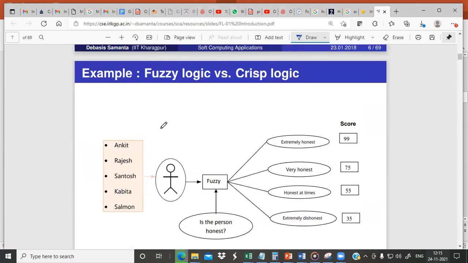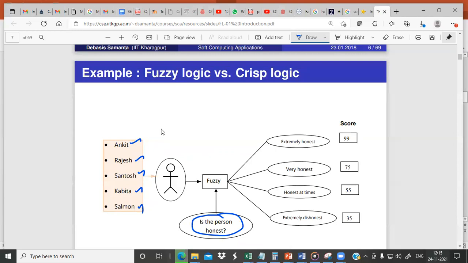So here is an example. Say we want to know whether a person is honest or not, right? These are the persons: Ankit, Rajesh, Santosh, Kabita, and Solomon. So how do we check whether they are honest or not? It's not a question of checking. How do we know whether they are honest or not?